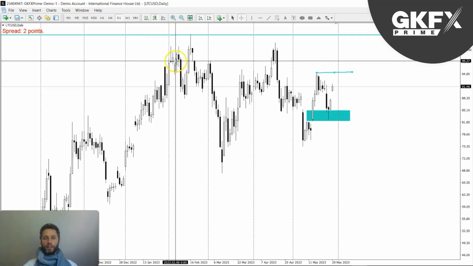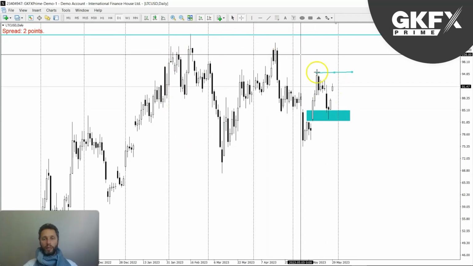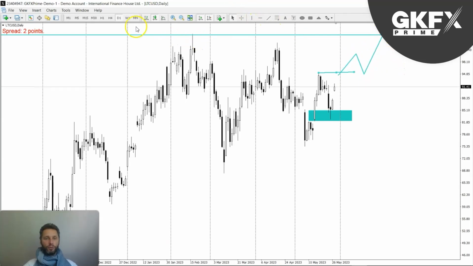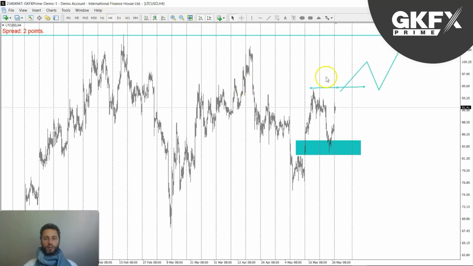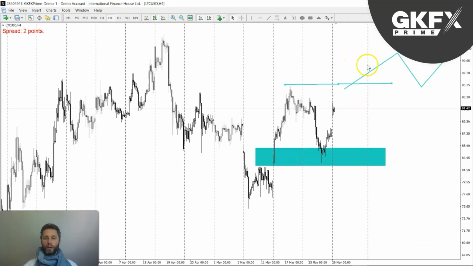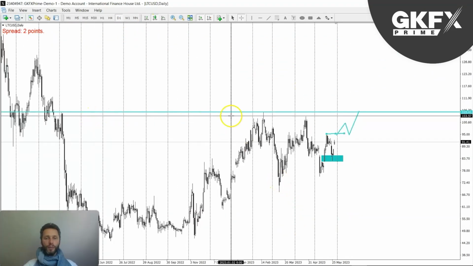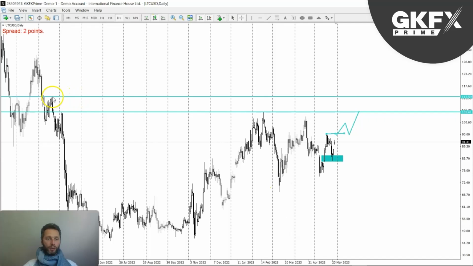So if it is indeed going higher and this is not a whole big range, then what I would prefer to see, in terms of probability, is a break higher, come back, get a better price, and continue to the upside. So that is where we would be going. Higher still is our next obvious high, and the one after would be this high up here.